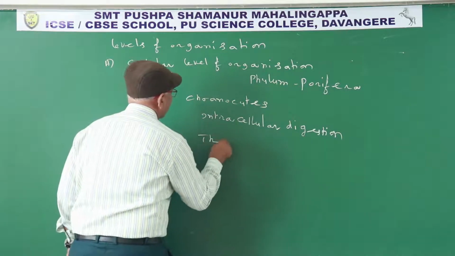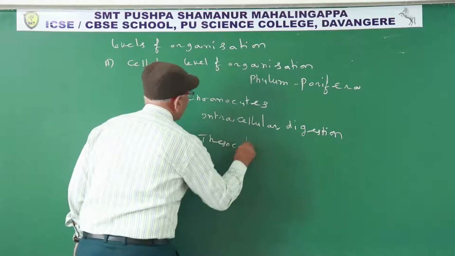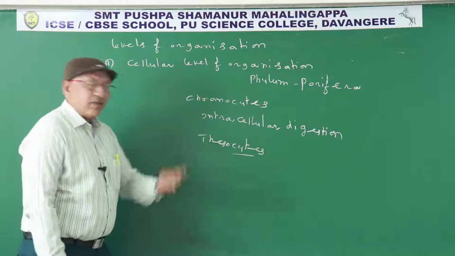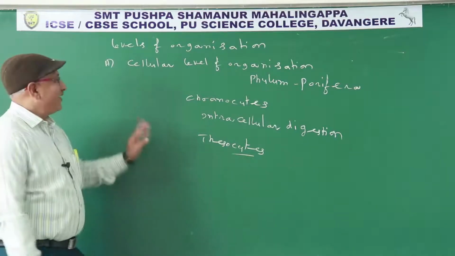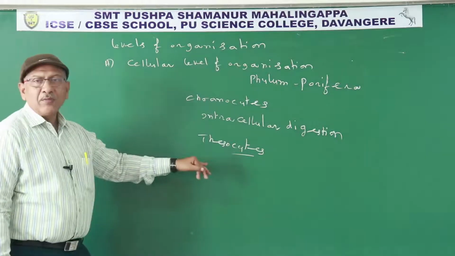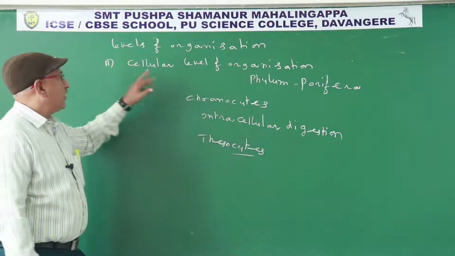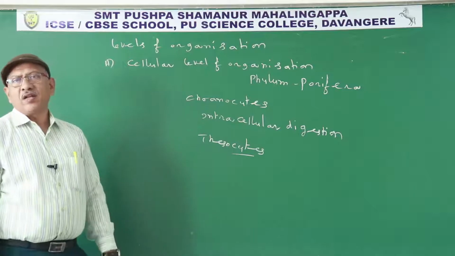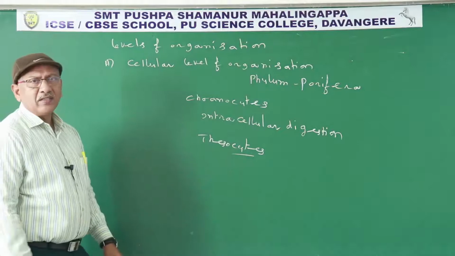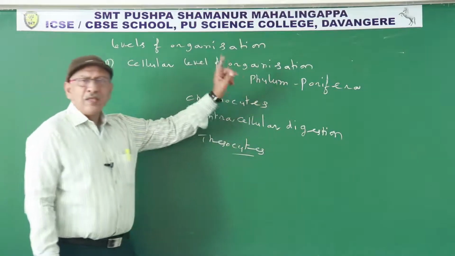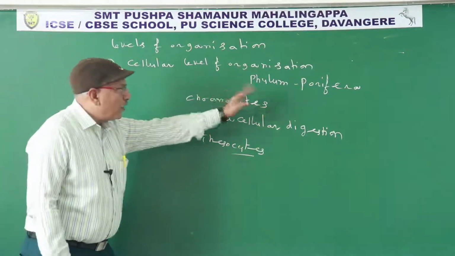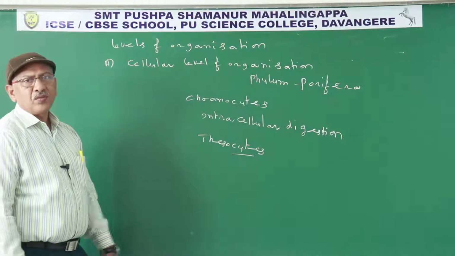Similarly, thesocytes, another type of cells, store the reserve food material. In this manner, different types of cells are present. Each type of cell performing a particular function is known as cellular level of organization. In animals, cellular level of organization is seen only in the members of phylum Porifera. They are commonly known as sponges.